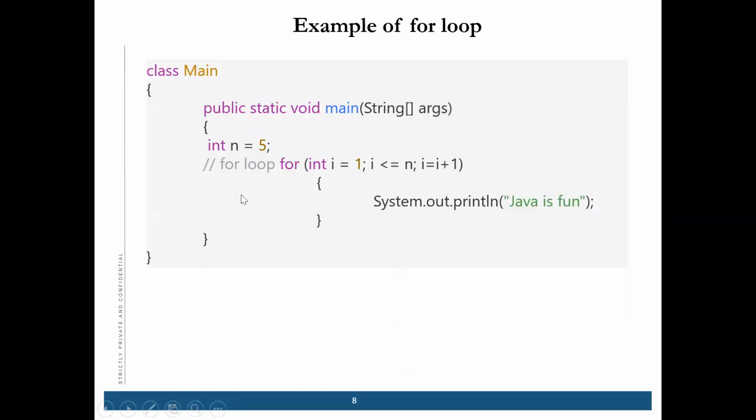Okay, now there is one example. Suppose there is an example of a for loop in which I'm just printing this "Java is fun" n number of times, and n is 5. So who will tell how many times it will print?